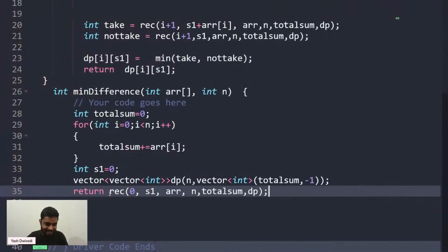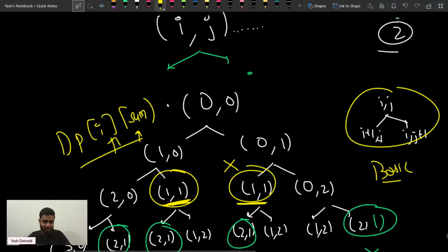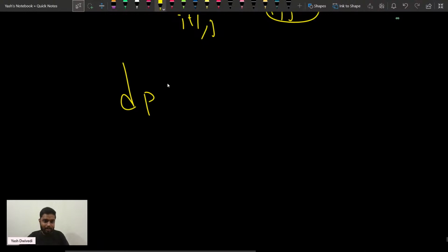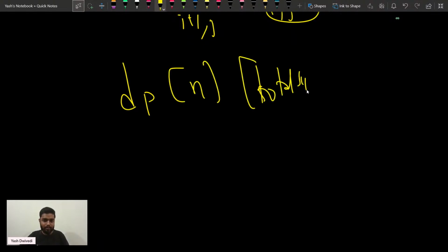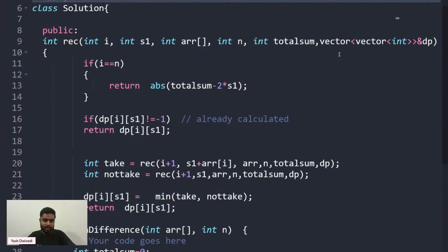Right, so what I'll do is I'll declare a 2D DP of dimension n cross the total sum, because these two things are varying. So in the worst case, I'll declare a DP which will store all the n indexes and the total sum, because in the worst case the indexes can go till n. And I'll pass this DP here as well with ampersand, that is passed by reference in C++, and I think in Java it will be directly passed by reference, right?